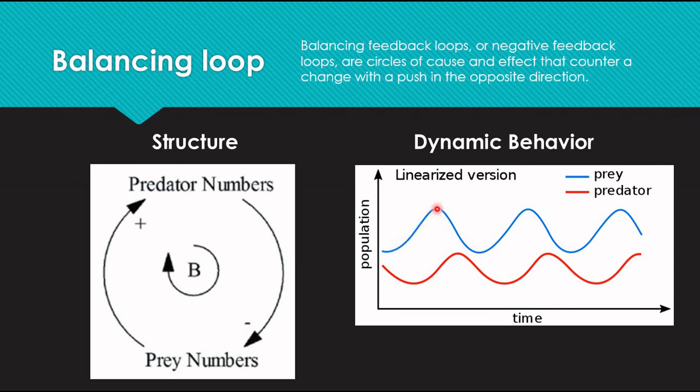When there are more prey, the number of predators also catch up. However, when there are more predators, there would be a certain decline in the prey. And when they decline, the predator also decline in number.